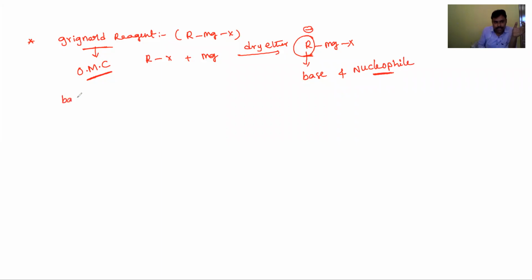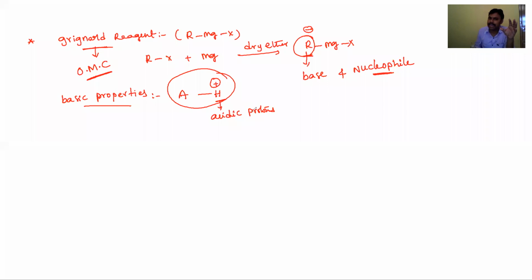Now we'll see the basic properties of the Grignard reagent. Whenever a Grignard reagent reacts with an acidic proton, for example AH, where this H is the acidic proton, the reaction with acidic proton containing organic compounds forms RH, hydrocarbons.